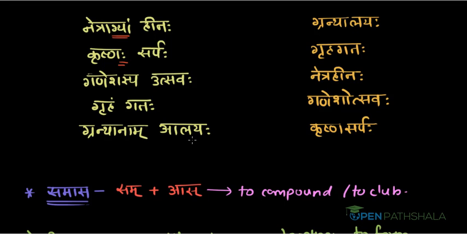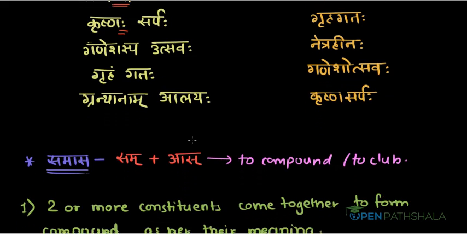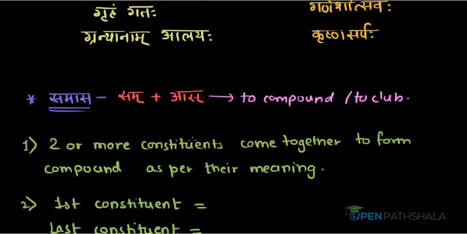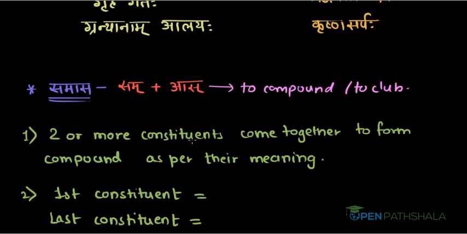Now let us understand some basic rules of compound. First rule is two or more constituents come together to form a compound as per their meaning. Now this rule is very important because while making a compound, there has to be some relation between two words.